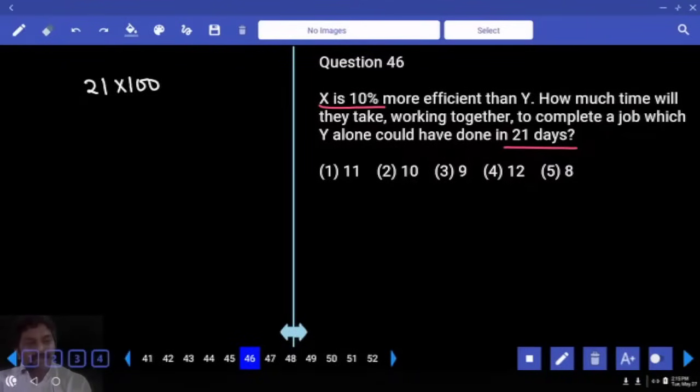Now, how much time will they take to complete the work working together? X does 110, Y does 100, both together do 210% work per day. The total work is 2100%, which is 210 how many times? 10 times. They need only 10 days to complete the work.